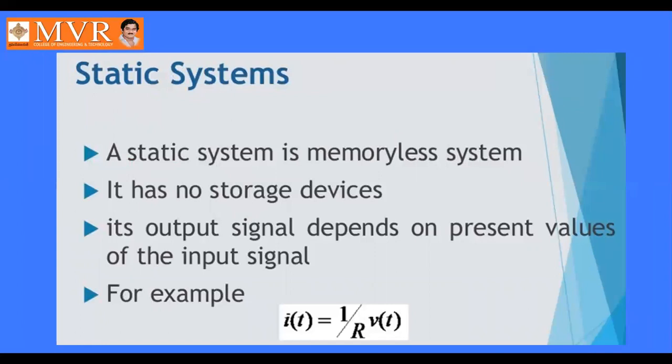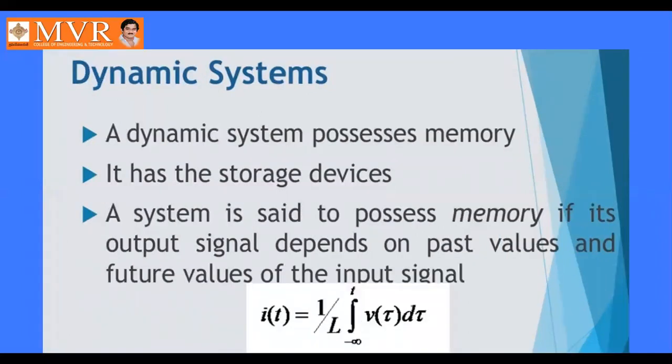Okay, next coming to the static systems. Static systems means these are all memoryless systems. Whatever input they take, they will give output. They don't have any memory. They have no storage devices. Their output signal depends on present values of the input signal. For example, i(t) equal to 1 by R times v(t).